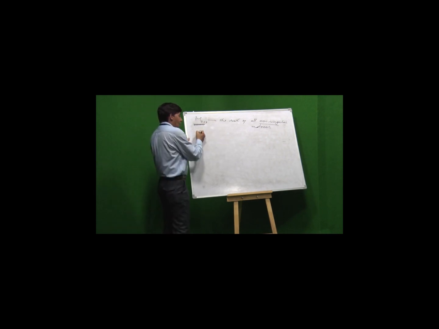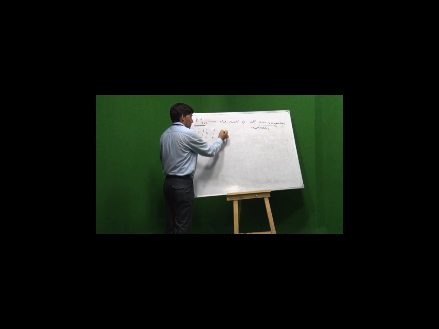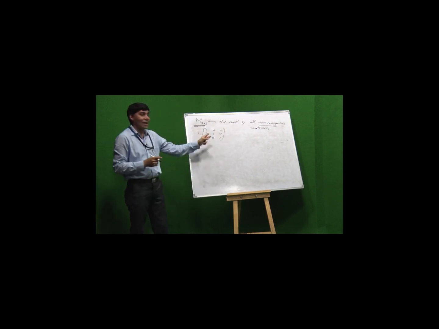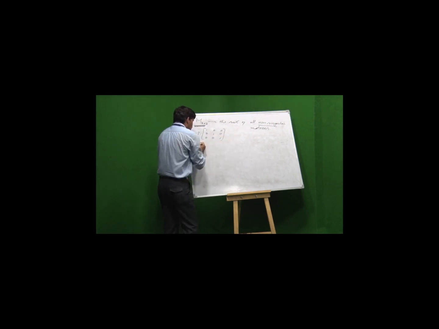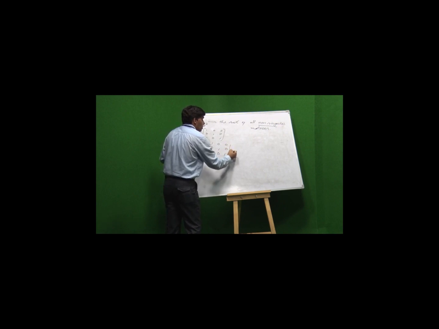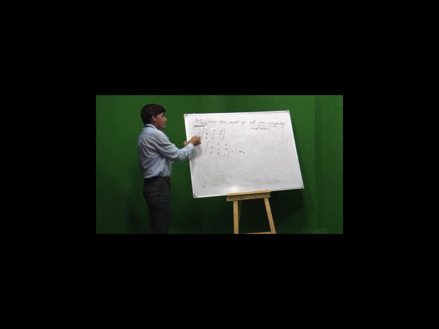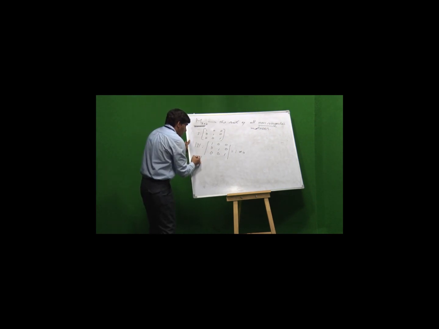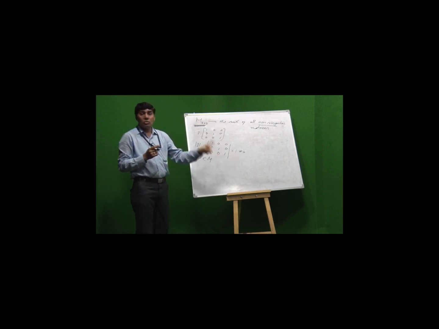We know I is an identity matrix: 1 0 0, 0 1 0, 0 0 1. This is the identity matrix of order 3, and the determinant of I, that means the determinant of 1 0 0, 0 1 0, 0 0 1, is equal to 1, which is not equal to 0.